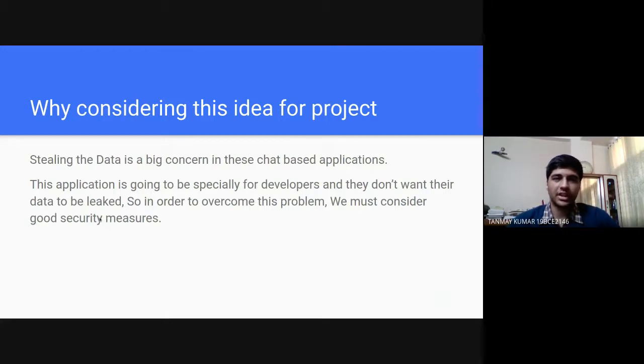The main reason we chose this project is that chat-based applications hold very sensitive data, so preventing data stealing is a big concern, and we worked on securing the chat-based application.